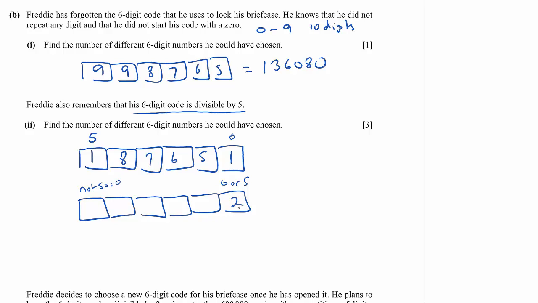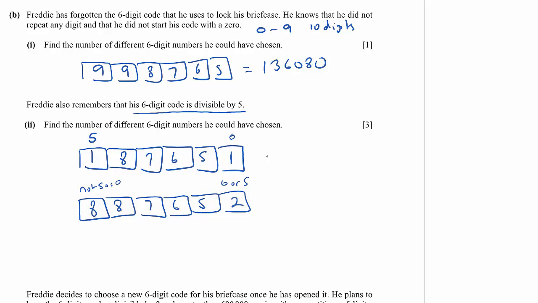So we've used a 0 or 5 there. So there's actually only 8 choices to start, because he can't use the 5, and we know he's not using the 0 either at the beginning. But then we've only used 2 digits, so we've got 8 again, and then 7, 6, 5.